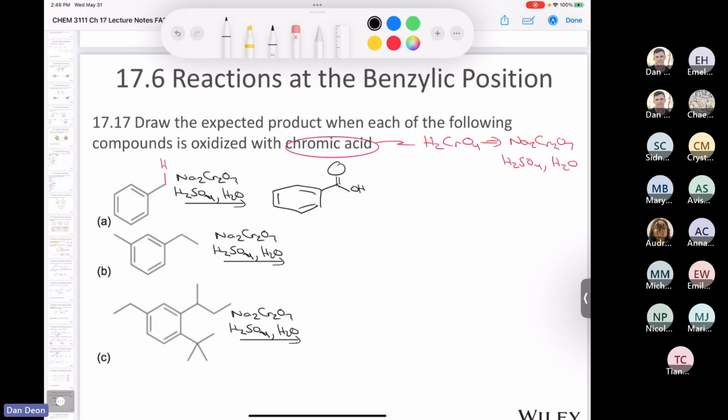In the second one, we have two benzylic carbons, one here and this one over here. They both have a benzylic proton. And so those are both going to get oxidized to give us this compound. This is called isophthalic acid. The name is not important at all, but in case you have an inquiring mind. So this is isophthalic acid.